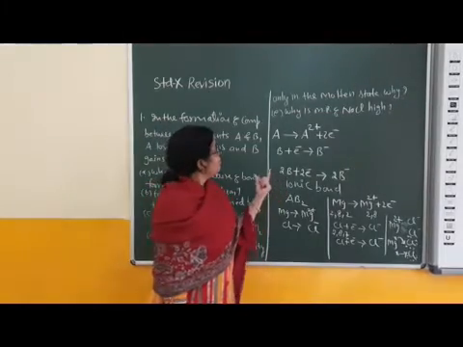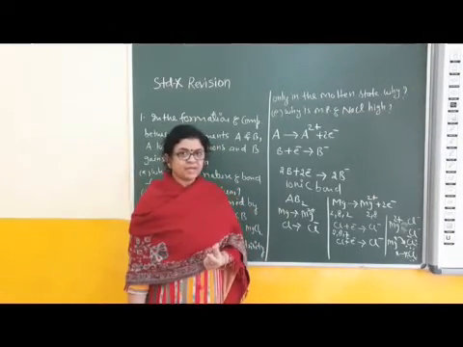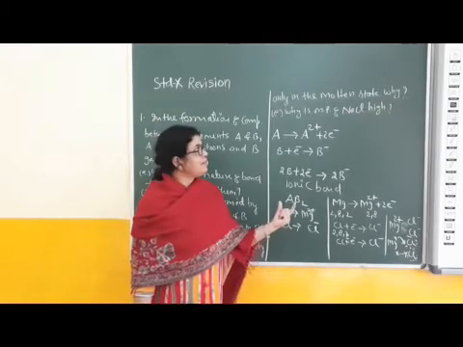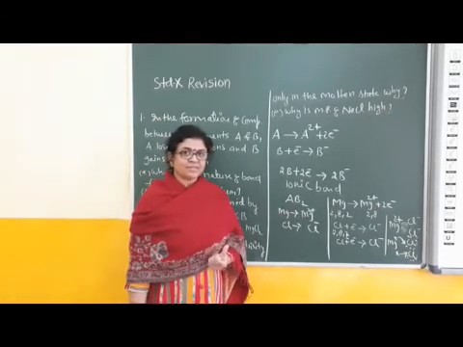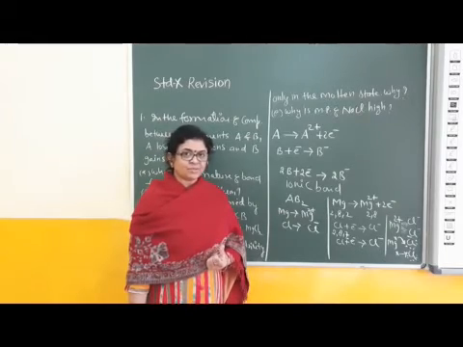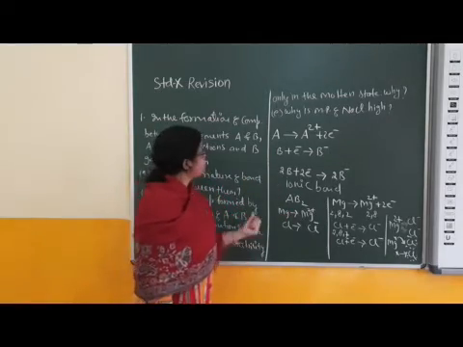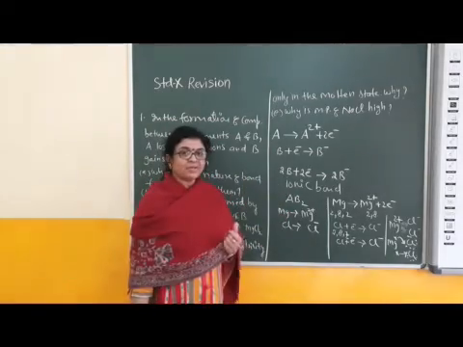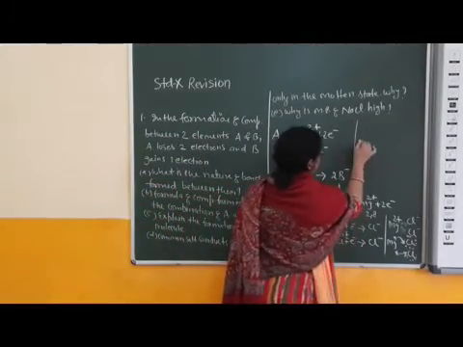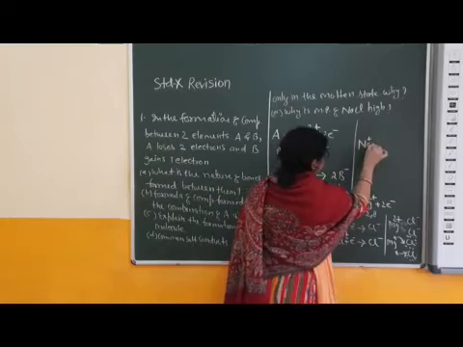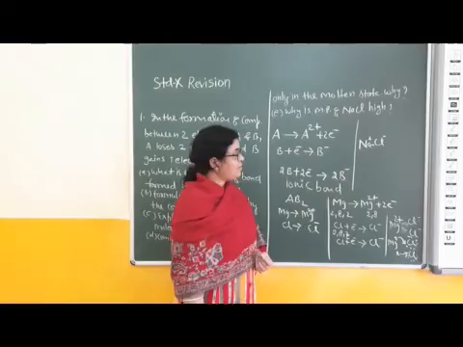Then in lattice structure, ions are not free to move. And in ionic compounds, conductivity is shown due to free ions, not due to free electrons. And what is the reason? In the molten state, sodium chloride conducts electricity but not in solid state. Because in solid state, ions are not free to move due to the presence of very strong force of attraction, which is called ionic bond.